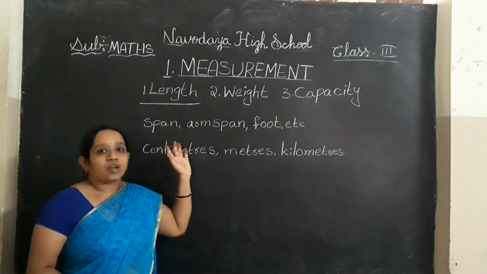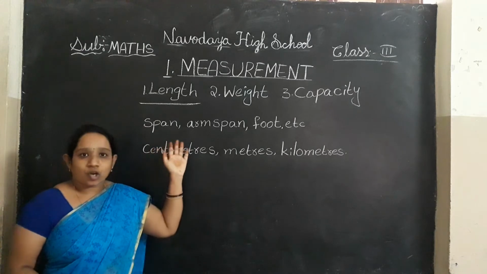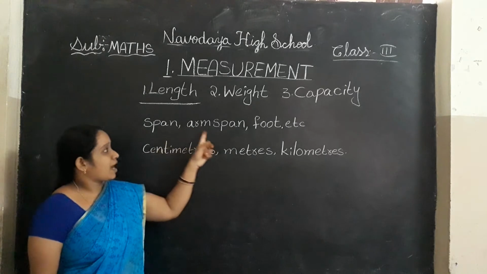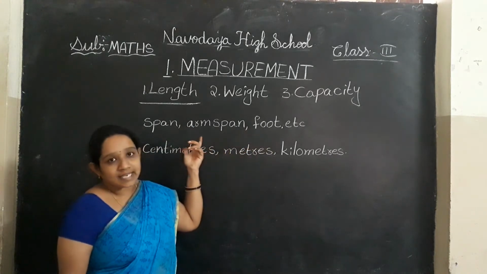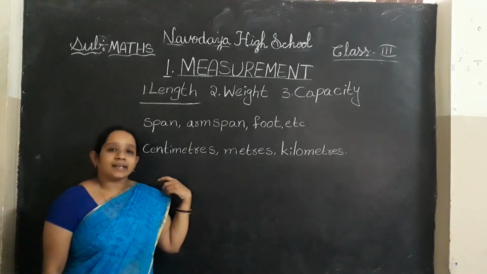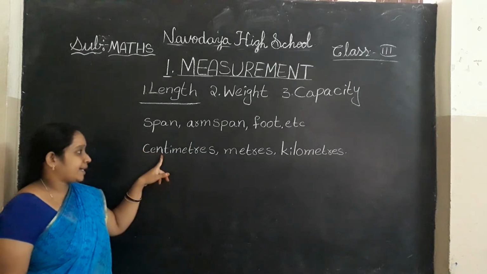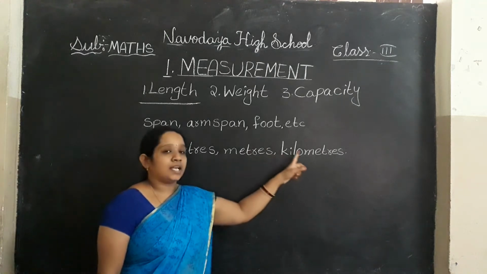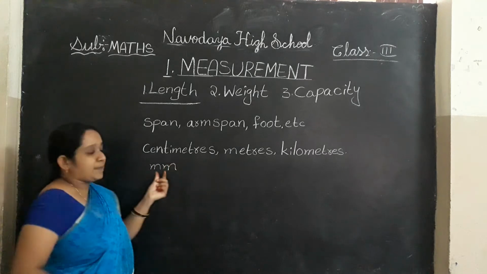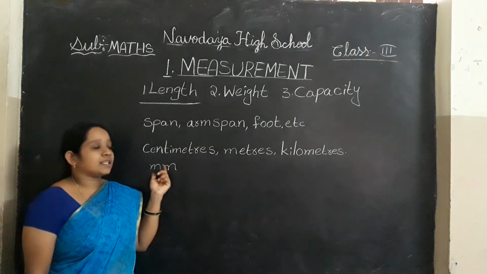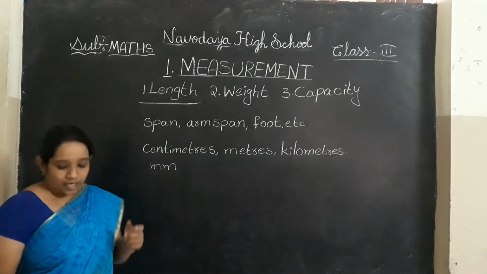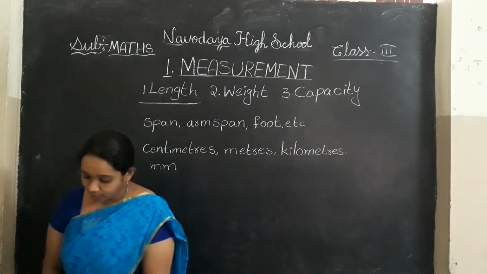Span, arm span, foot, etc. These are the non-standard measures. And what are standard measures? Centimeters, meters, kilometers and millimeters. Mm means millimeters. These are standard measures. Now, let us open your course book.